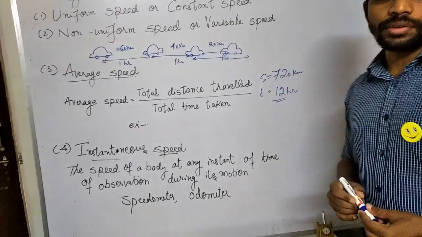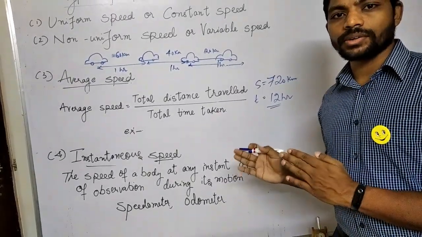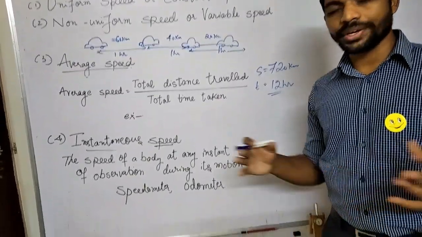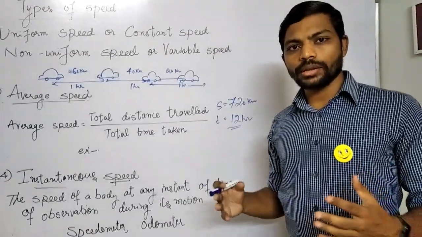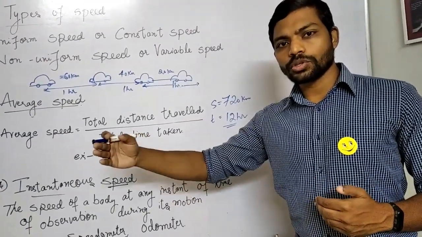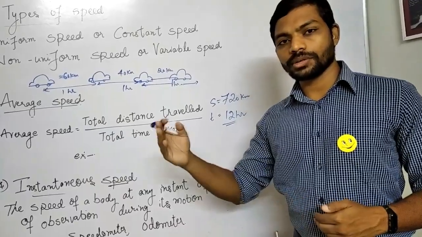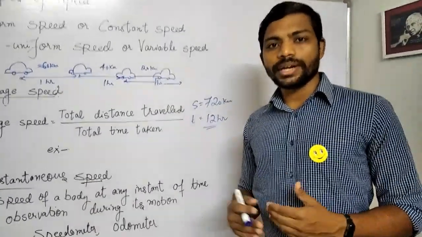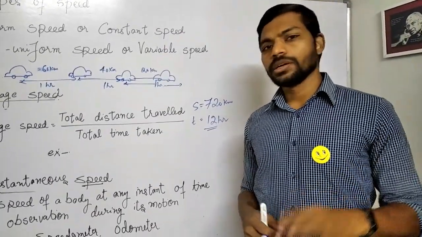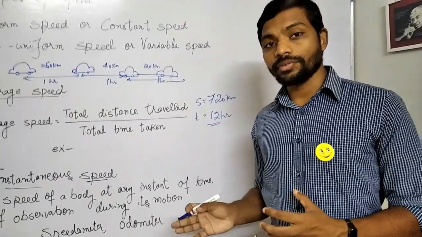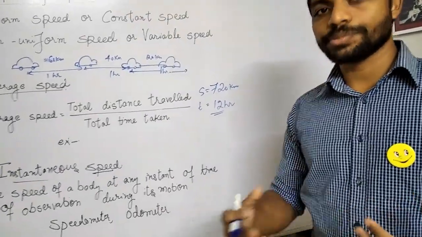So you all know very well, trains are at rest in stations, so speed is 0. And when there's no station for a very long distance, it will sometimes travel very fast. Sometimes when there's a red signal in between, it will stop there. So it is not traveling every time with the same speed, it is traveling with different speeds.